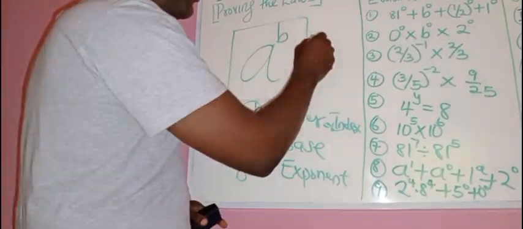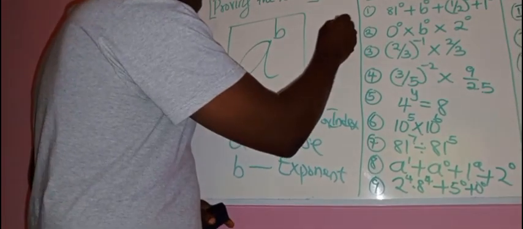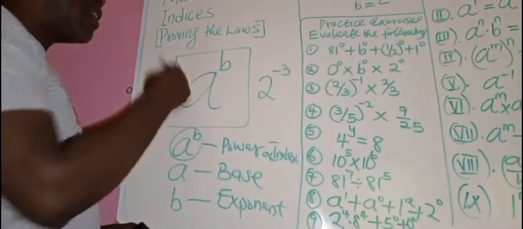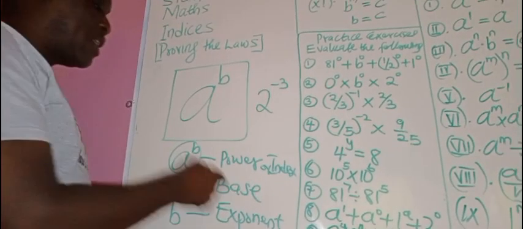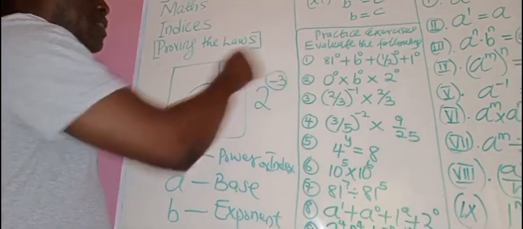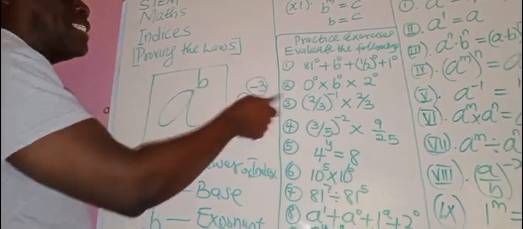Exponent. So if I write 2 raised to power minus 3 now, this is a power. It's an index. The base is 2. The exponent is minus 3. And so an exponent can be negative or positive.